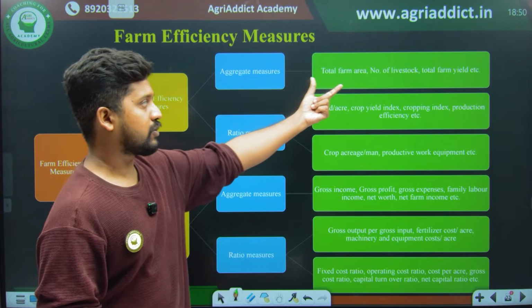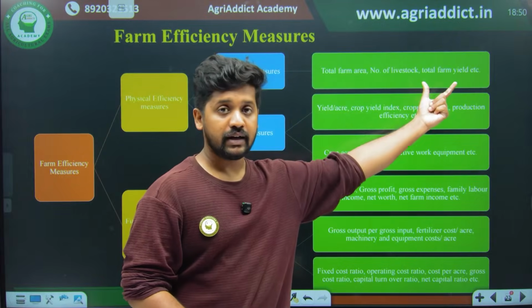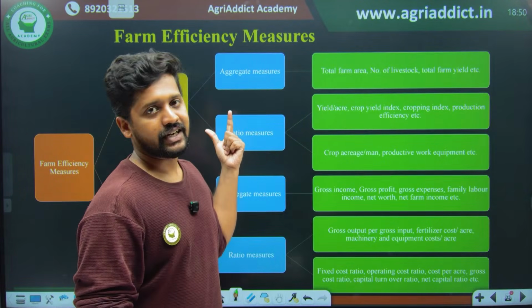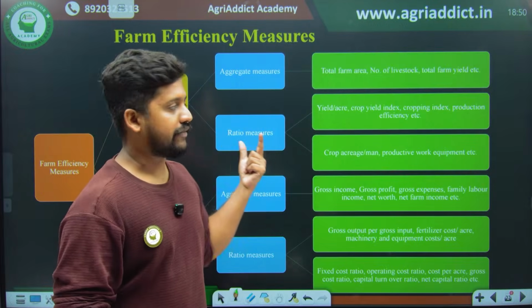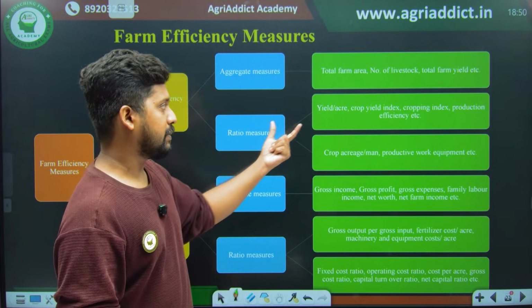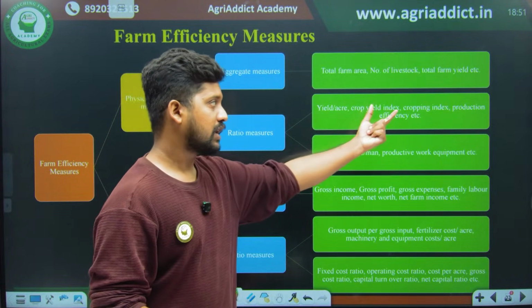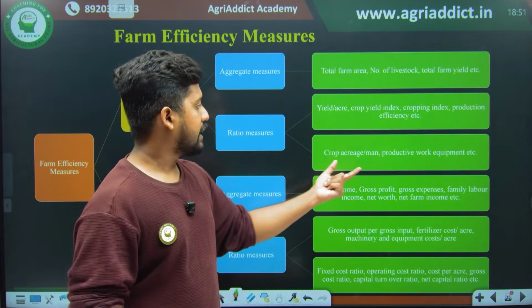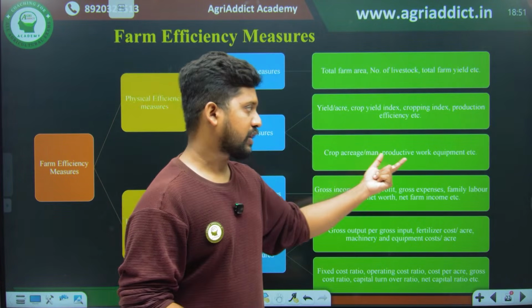Total farm area, total number of livestock, and total farm yield all indicate how much physical efficiency the farmer has. Then there are ratio measures, like yield per acre, crop yield index, cropping index, and production efficiency. You would have studied cropping intensity. Then crop acreage per man and productive work equipment.